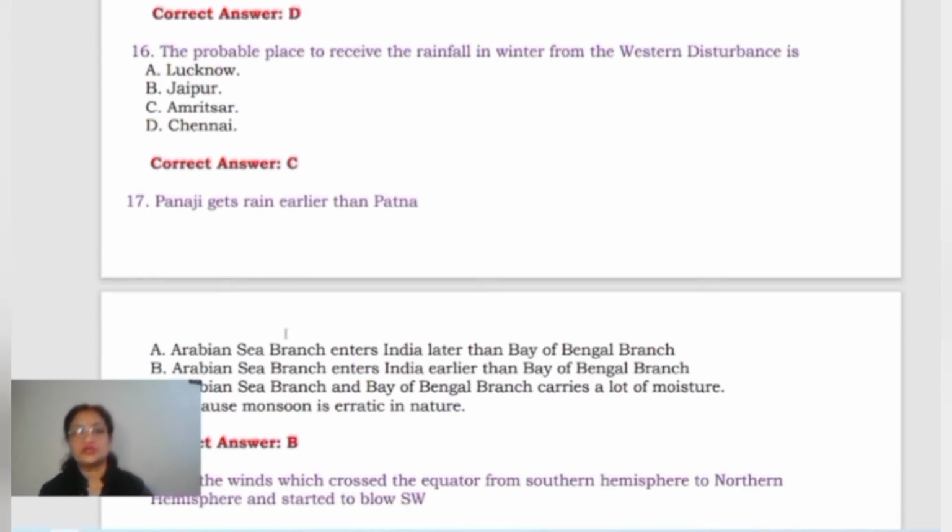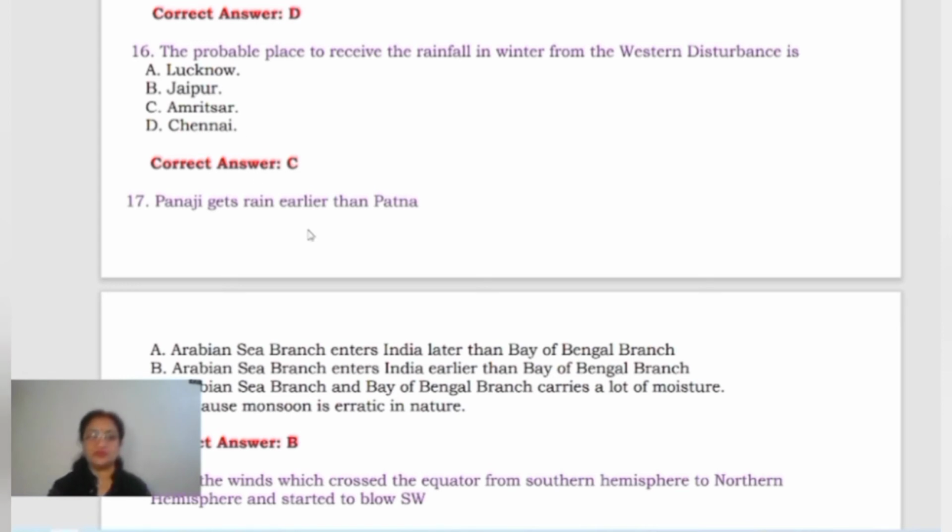Probable place to receive the rainfall in winter from the western disturbances is, which receives rainfall during the winter season? Lucknow, Jaipur, next is Amritsar, and the last one is Chennai. Now which one is the correct answer? Yes, Amritsar will be the correct option, because out of all these, Amritsar is the only place which lies in Punjab, and Punjab, Haryana, Himachal, all that area comes under the area which gets rainfall by the western disturbances. So the correct option is Amritsar.